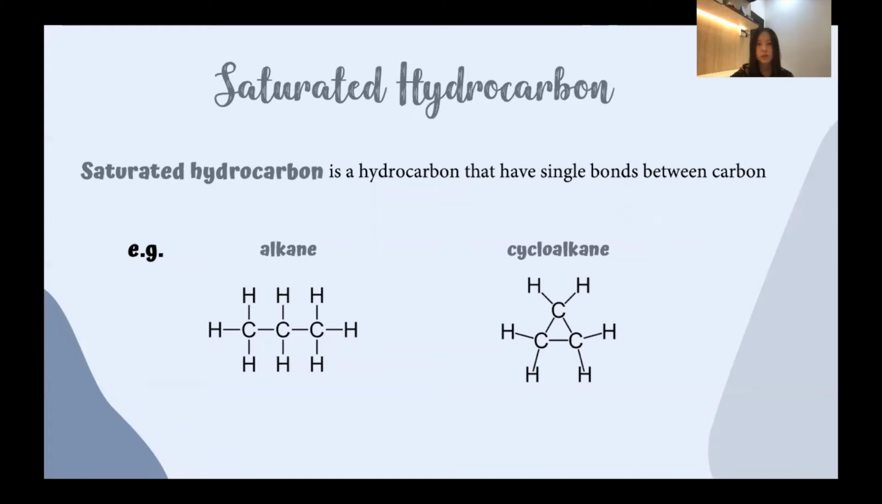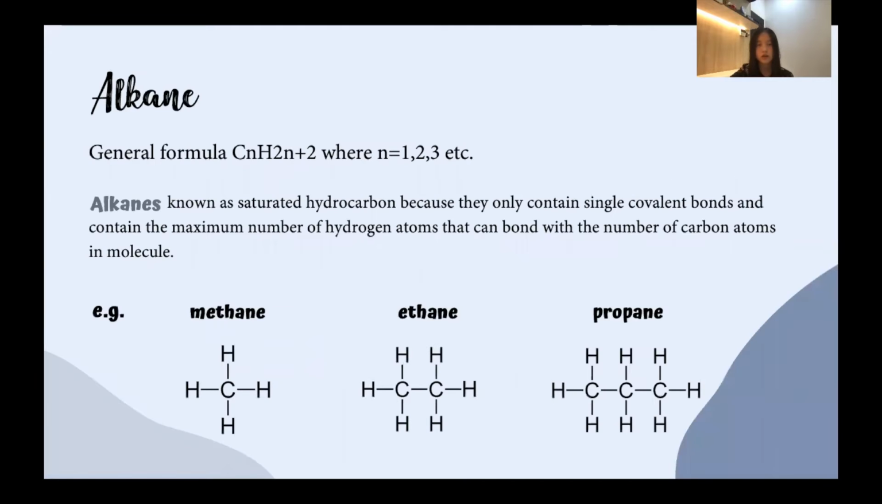First, I'll be explaining about saturated hydrocarbon. Saturated hydrocarbon is a hydrocarbon that has single bonds between carbon, such as alkane and cycloalkane. The general formula of alkane is CnH2n+2, where n is equal to 1, 2, 3, etc. Alkanes are known as saturated hydrocarbon because they only contain single covalent bonds and contain the maximum number of hydrogen atoms that can bond with the number of carbon atoms in the molecule.